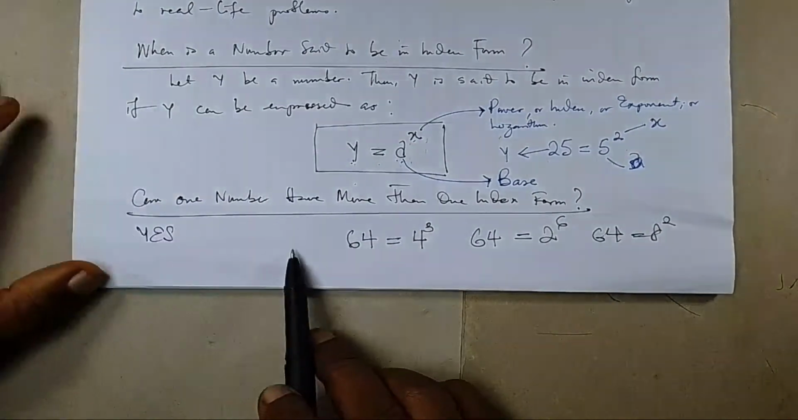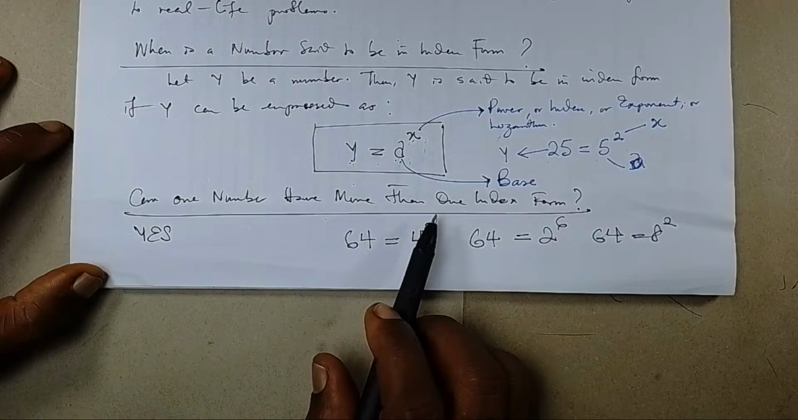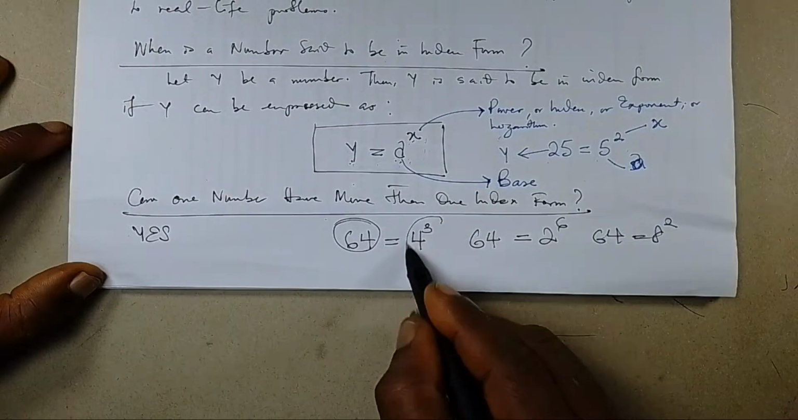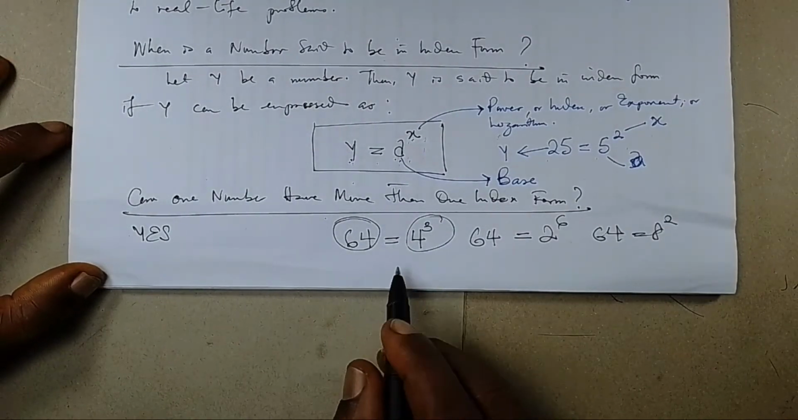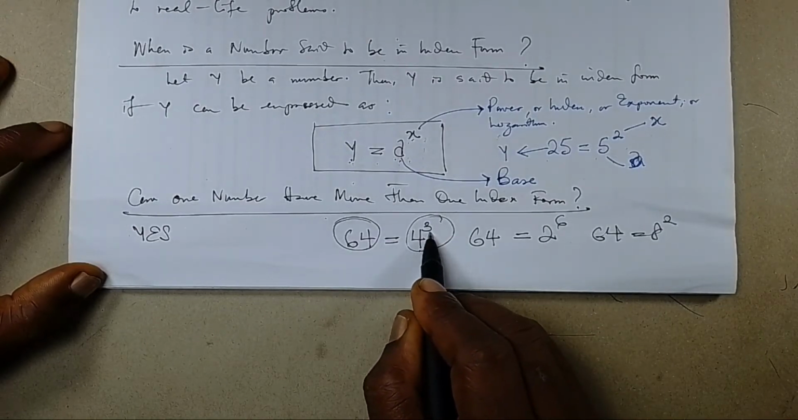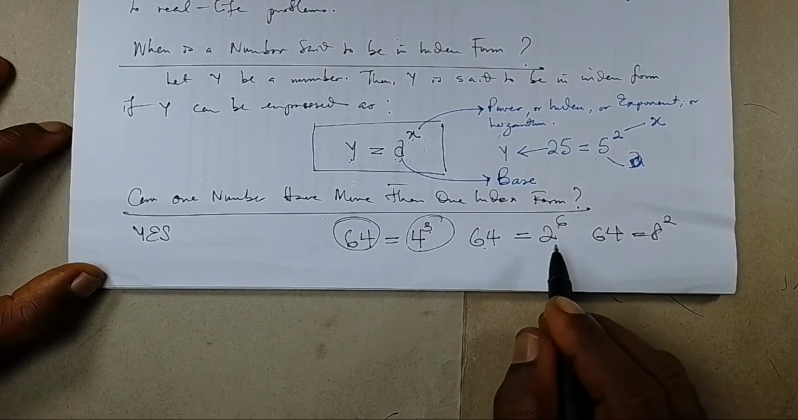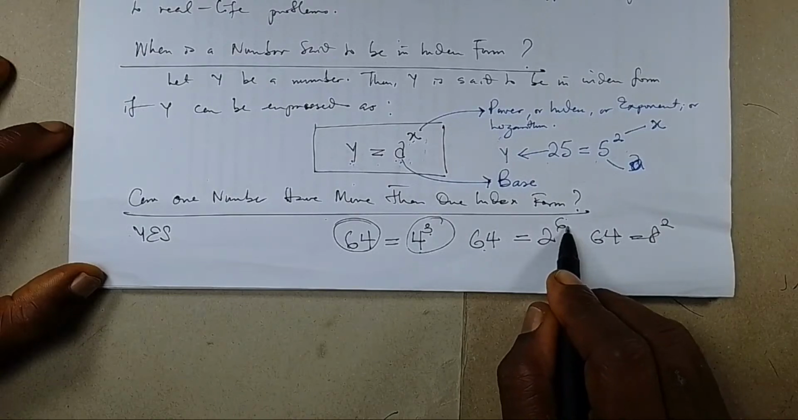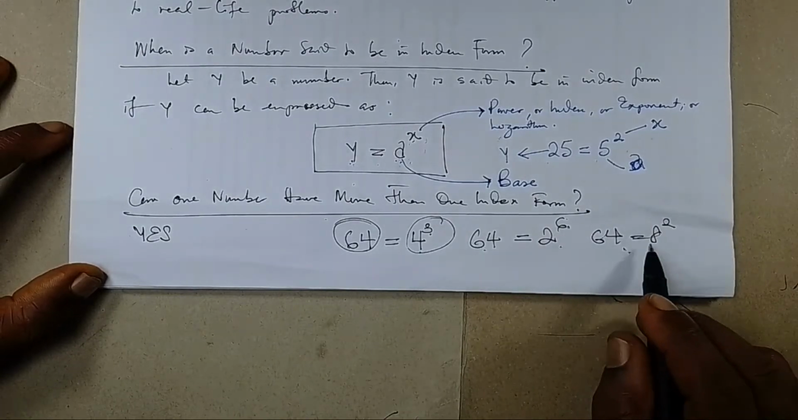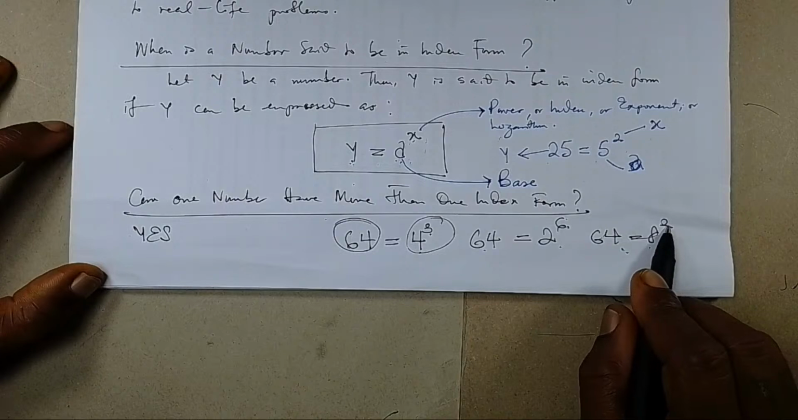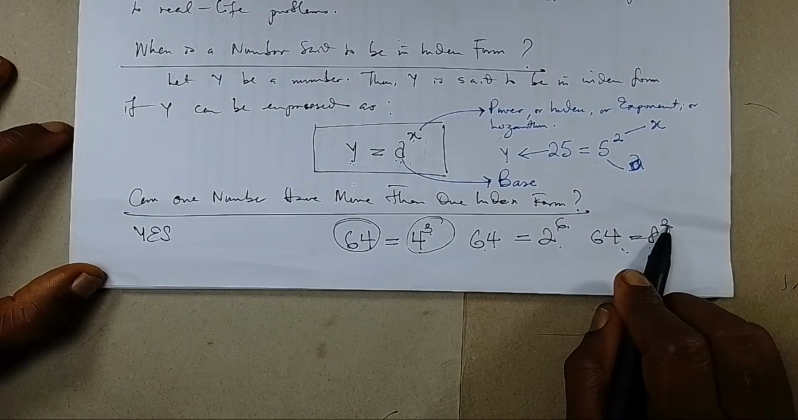Now, can one number have more than one index form? The answer is yes. An example is having 64 written as 4 raised to power 3. When 64 is written as 4 raised to power 3, the base is 4, the power, index, exponent, or logarithm is 3. When 64 is written as 2 raised to power 6, the base is 2, the power is 6. When 64 is written as 8 raised to power 2, the base is 8, the power is 2. And that answers that question.